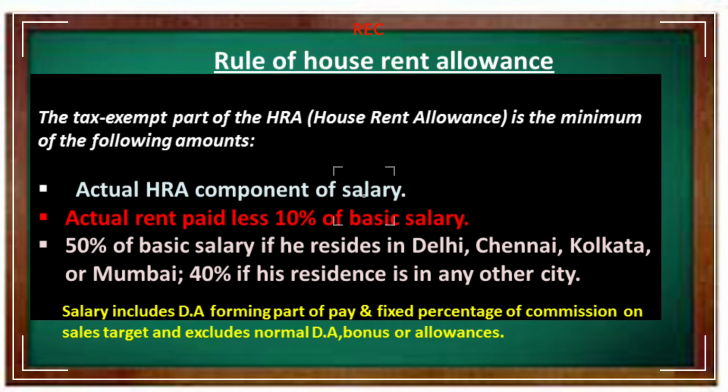Third point, actual rent paid each month minus 10% of salary.